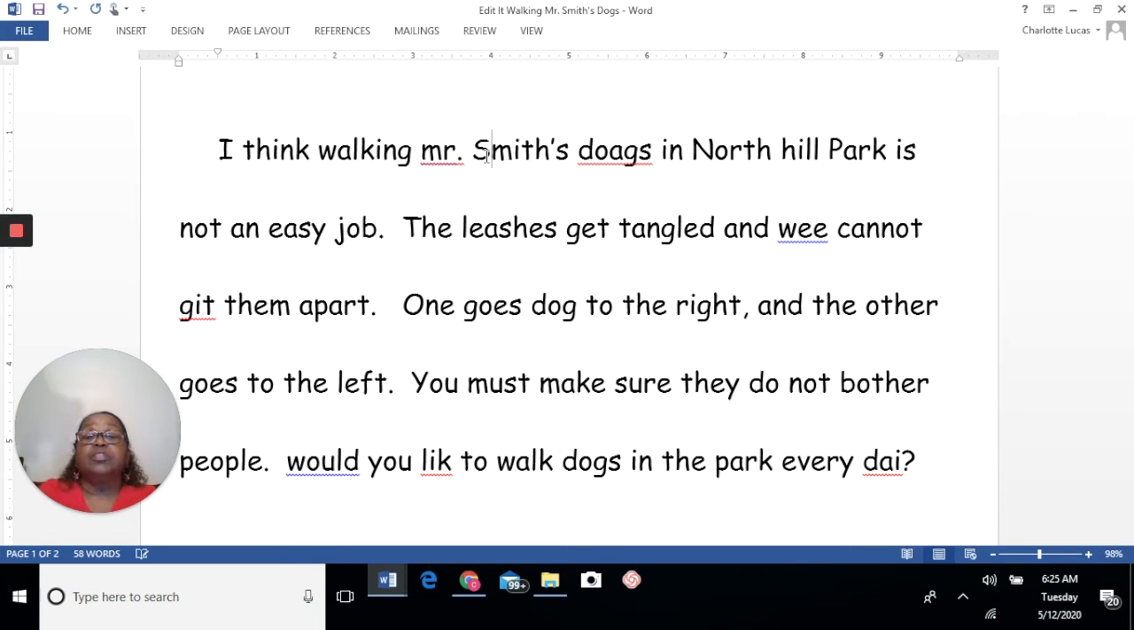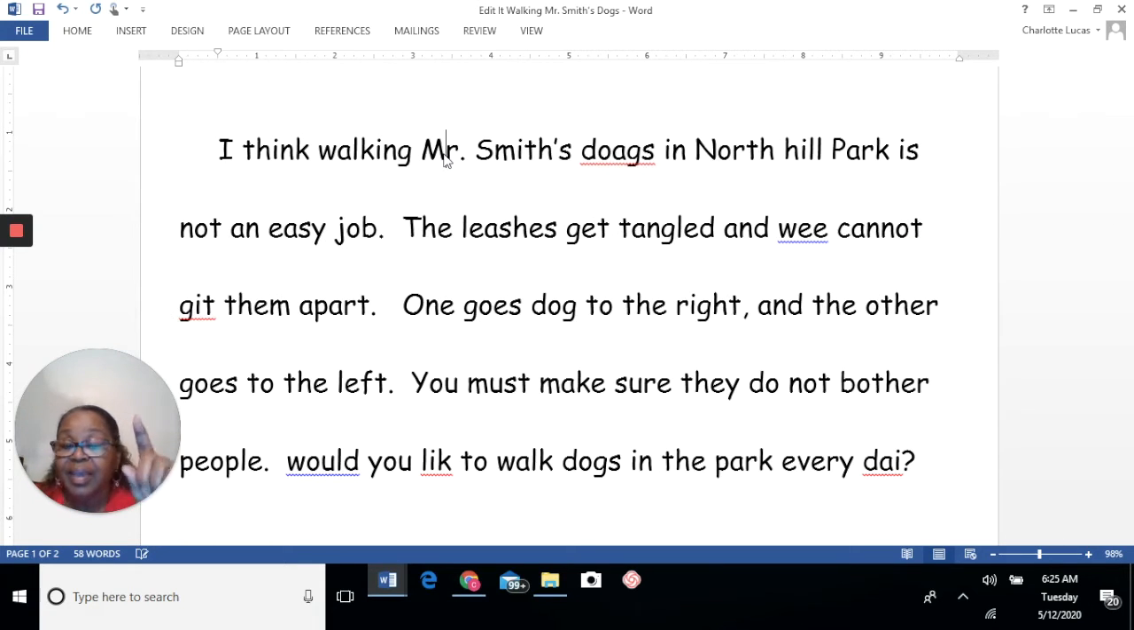Mr. Smith's dogs. Now, should I go on right there? I shouldn't go on, because Mr. also has to be capitalized. Excellent. Mr. Smith's dogs in North Hill Park. All right, so I think that's the only name that I saw. I've checked out the name.